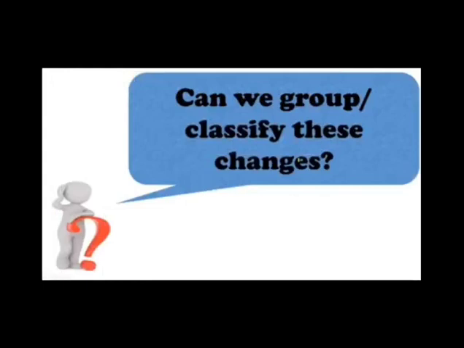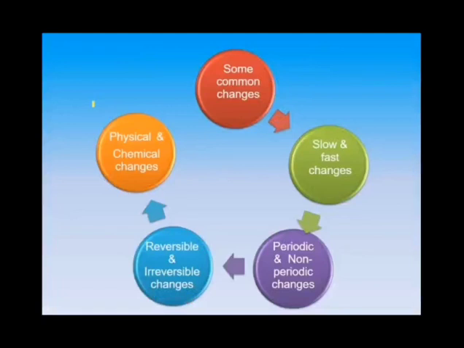So can we group or classify these changes? Is there any similarity between these changes? Yes. These changes are of many types, like physical and chemical changes, slow and fast changes, periodic and non-periodic changes, and reversible and irreversible changes. And there is some similarity between these changes, okay, which we will discuss later on.